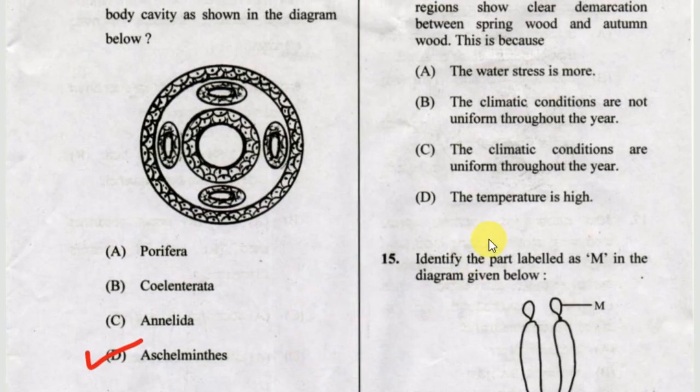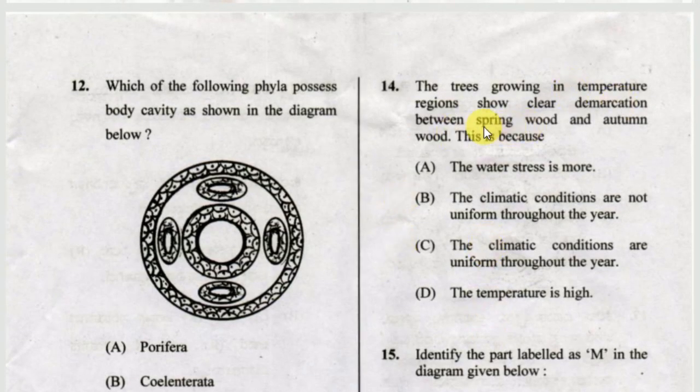The next question is, the trees growing in temperate regions show clear demarcation between spring wood and autumn wood. This is because option A, the water stress is more; option B, the climatic conditions are not uniform throughout the year; option C, the climatic conditions are uniform throughout the year; or option D, the temperature is high. The answer is option B, the climatic conditions are not uniform throughout the year.